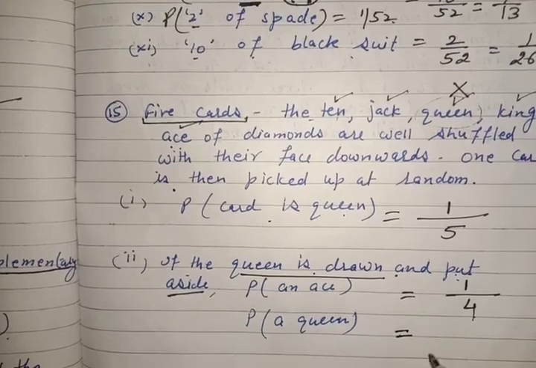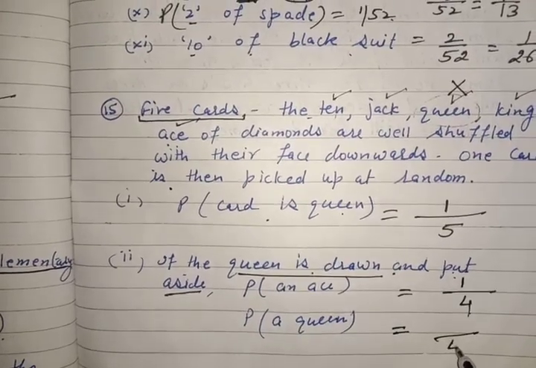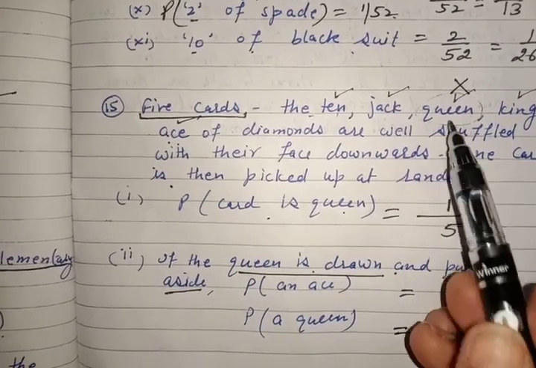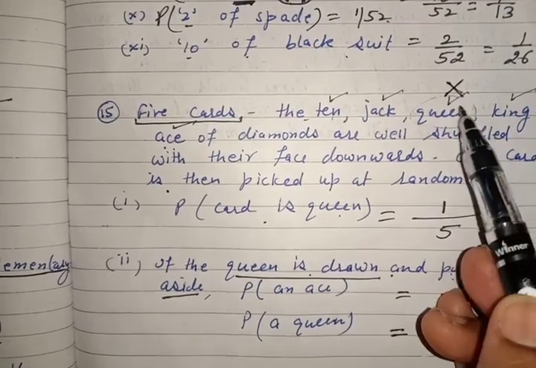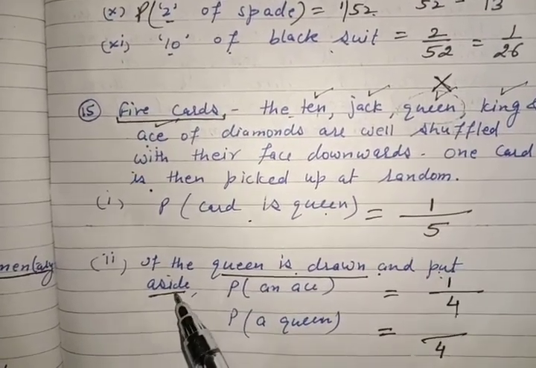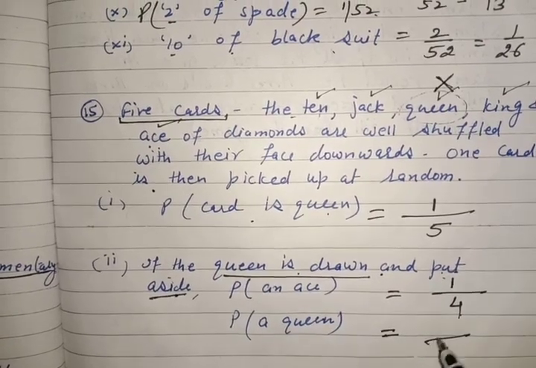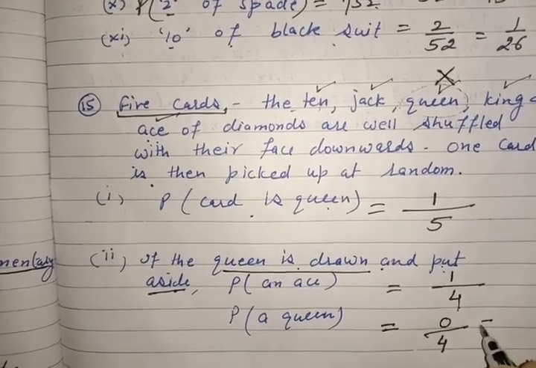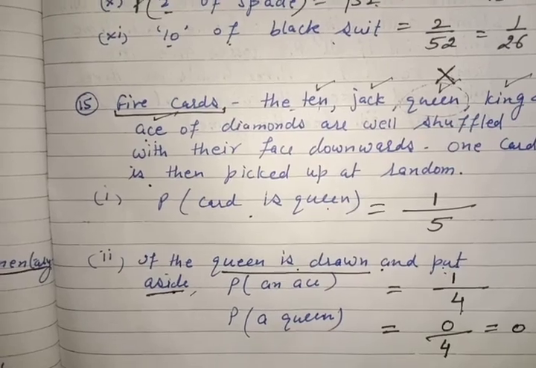Now the probability of Queen, total cards are 4. We have 1 Queen which we have taken out, and we don't put it back again. We have taken it out. 4 cards. So no Queen is there. So 0 by 4, the probability is 0.